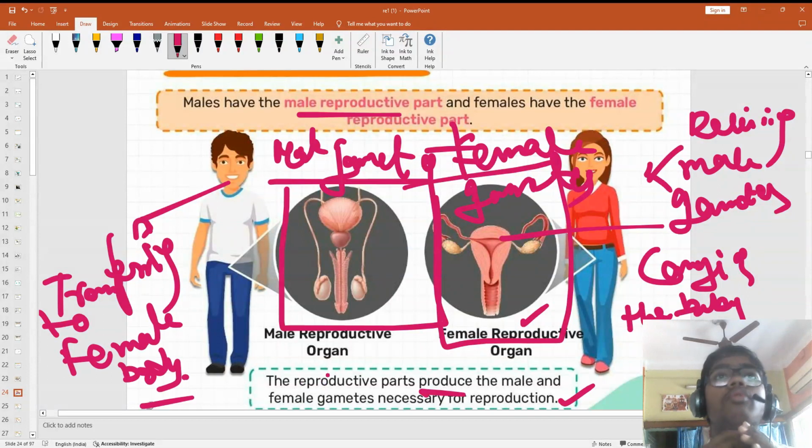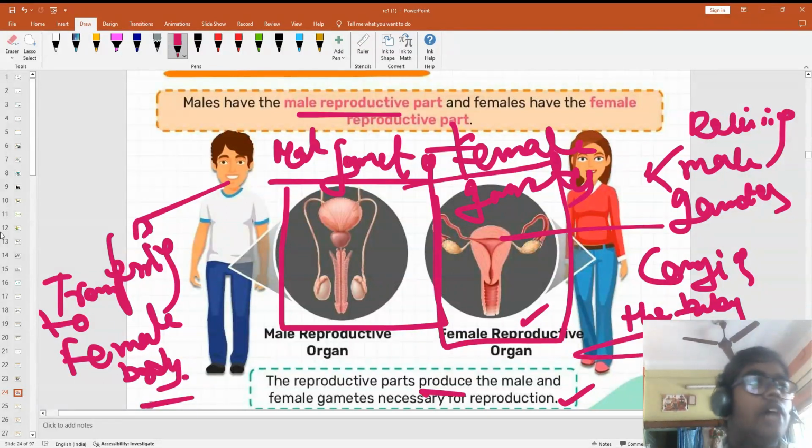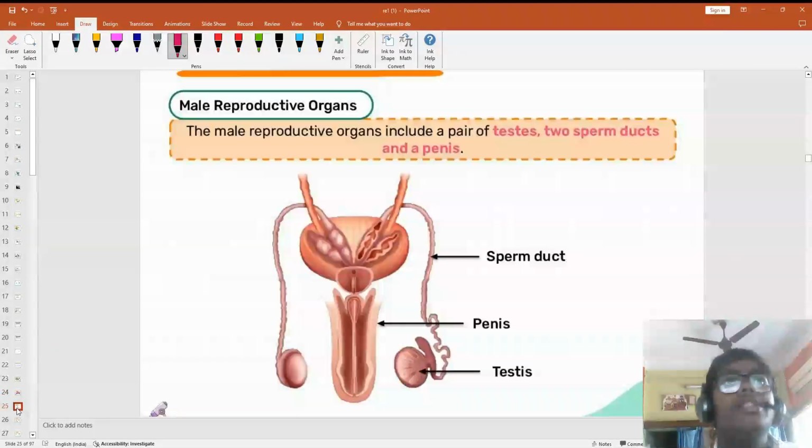So males have two works of their system: producing male gametes and transferring them to the female body. Females have to receive the male gamete because inside the female's body the male and female gametes will meet. Female gametes are also produced by them through the reproductive organs, and they will carry the baby after the zygote, or the first cell, has been formed.